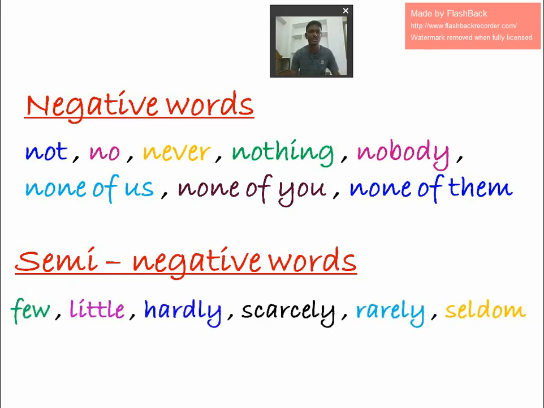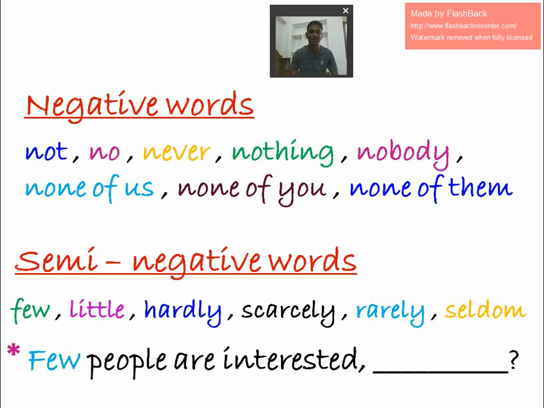So what are they? Few, as in few water, is not much water, not less water. Little, hardly, scarcely, rarely, seldom. These are all semi-negative words, so we have to treat them as negative words only.